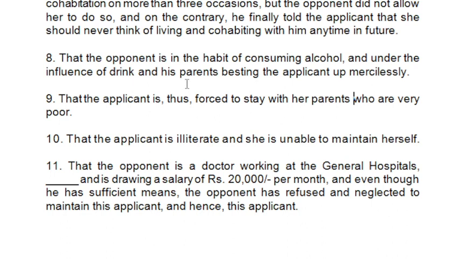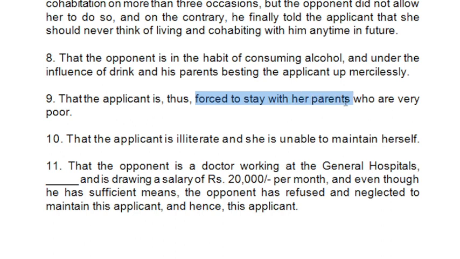You can also mention the fact that the husband drinks a lot. Alright, and because of that it is not good for the wife to live with him. And then you have to mention that she is forced to stay with her parents, that the husband has refused to maintain her, and now the wife has nothing to live on. Now the wife needs a certain place to live.